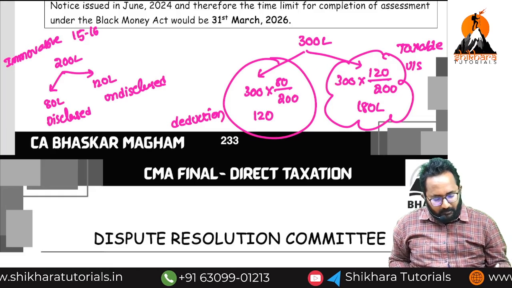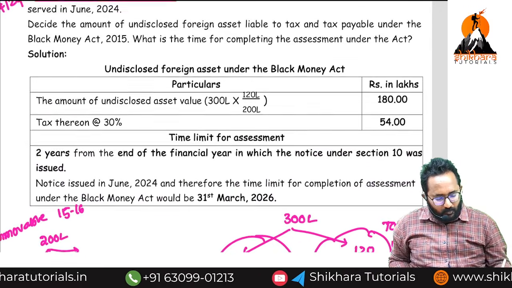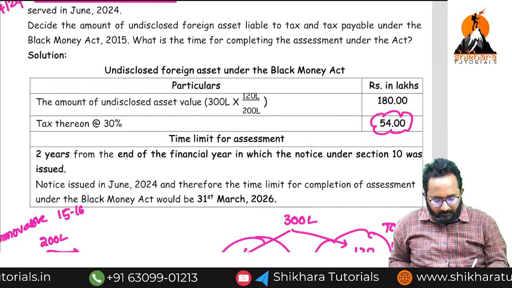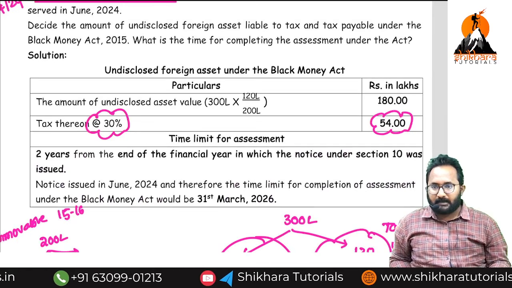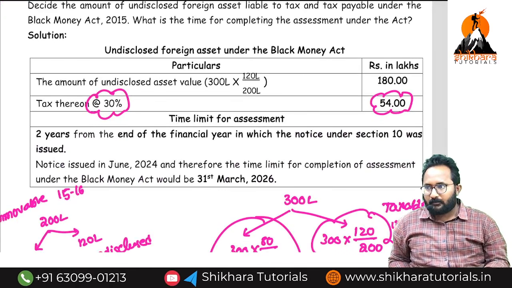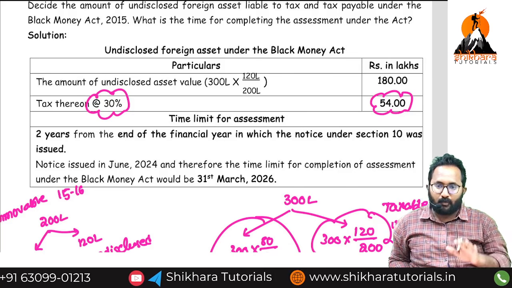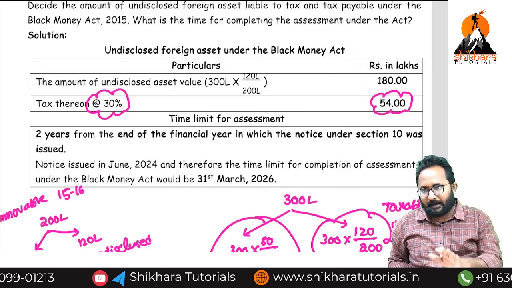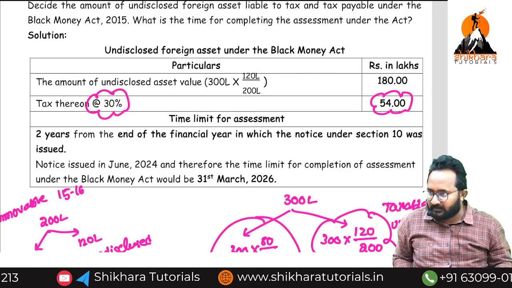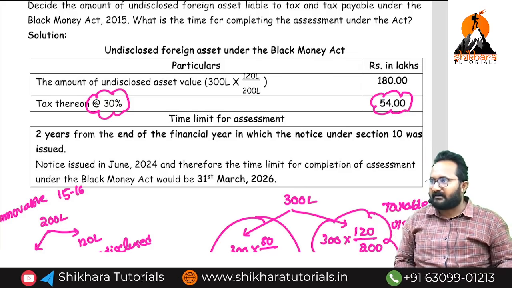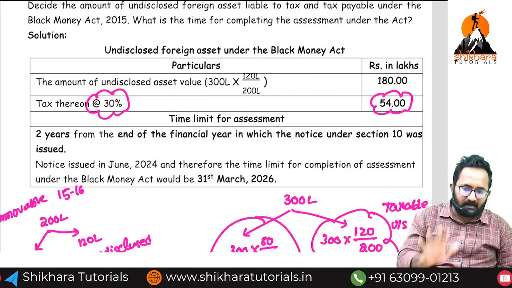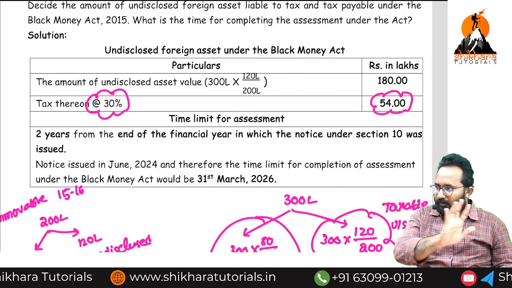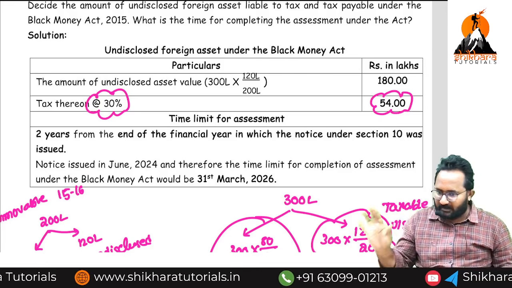Now, please remember, 180 lakh into what rate are we going to apply? 30%. Please remember we are required to apply only 30%. Don't add any health and education cess. In the charging section, only a 30% rate is mentioned. There is no education cess and surcharge.